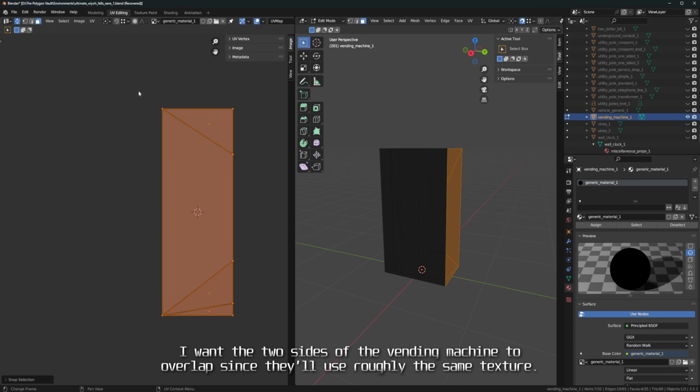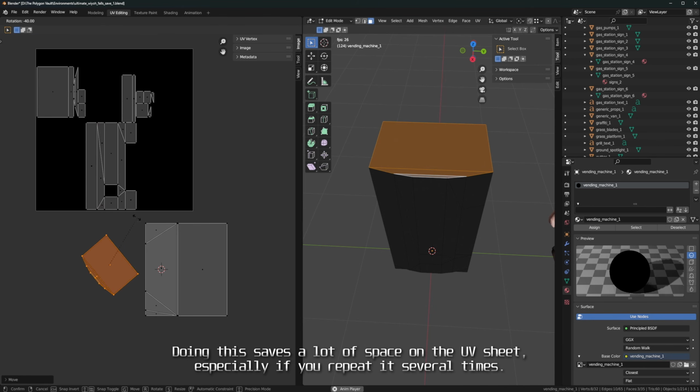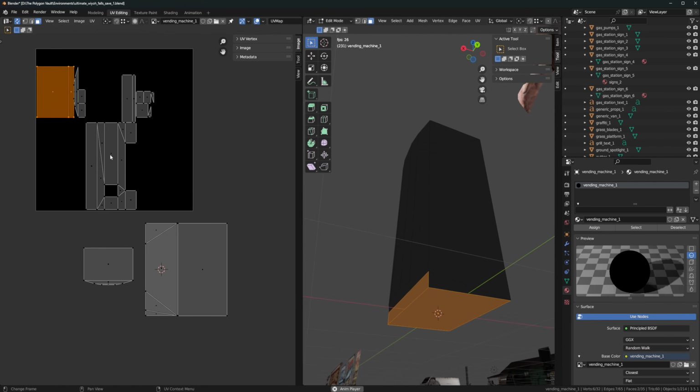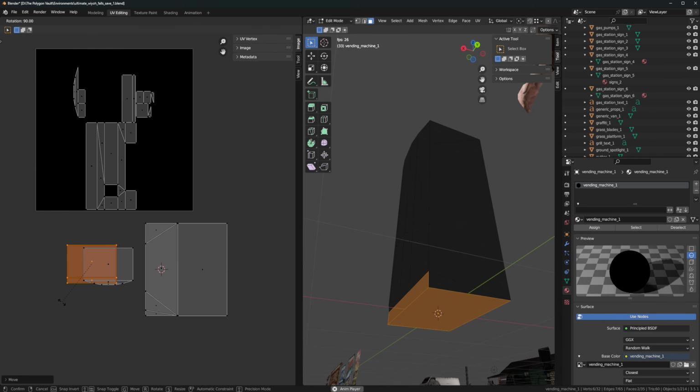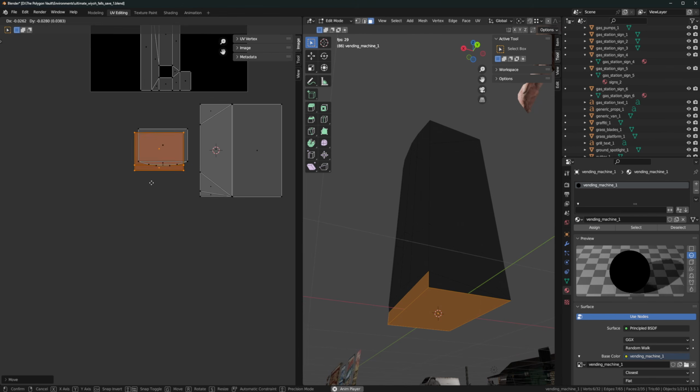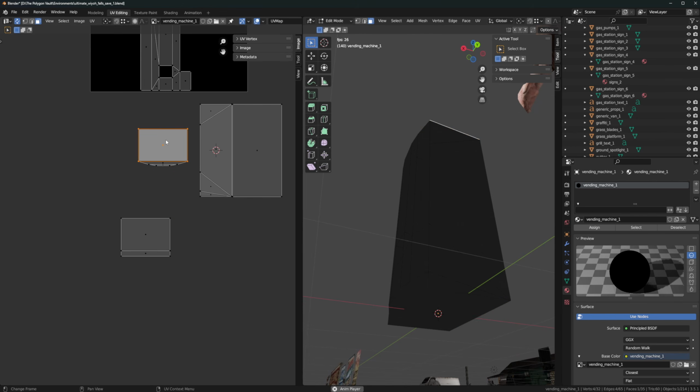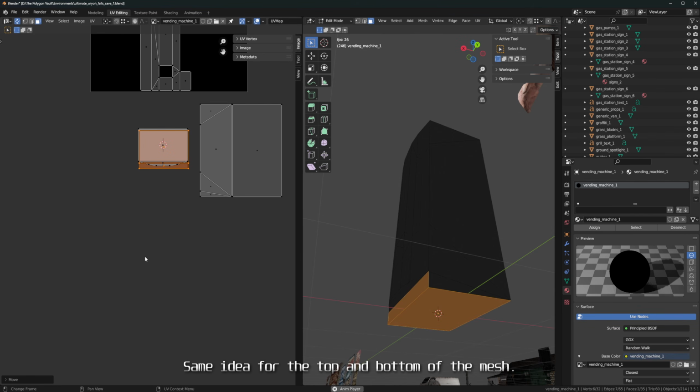I want the two sides of the vending machine to overlap since they'll use roughly the same texture. Doing this saves a lot of space on the UV sheet, especially if you repeat it several times. Same idea for the top and bottom of the mesh.